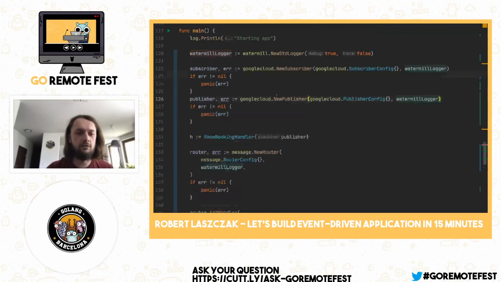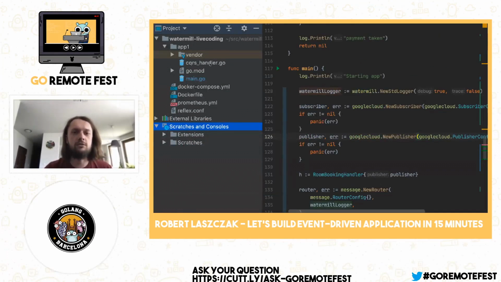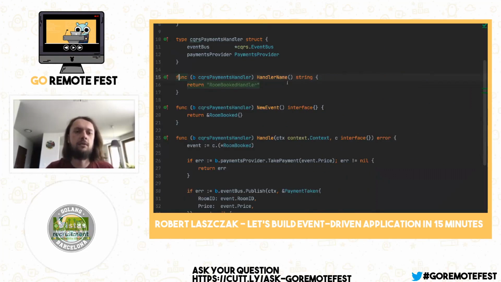So I think that's all from live coding. There's only one thing that I would like to show you, because you may notice that, okay, it's a lot of boring stuff like JSON marshalling, some UIDs, messages. I think we all don't want to marshal JSONs for the entire rest of our lives.